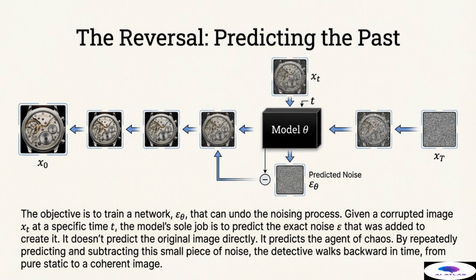Once the model predicts this noise, epsilon theta, we simply subtract it from the noisy image xt to get a slightly cleaner image xt-1. By repeatedly performing this process, predicting and subtracting this small piece of noise over hundreds or thousands of steps, the detective walks backward in time, performing a meticulous reconstruction from pure static to a coherent, detailed image. This focus on predicting noise rather than the signal itself is the fundamental breakthrough in denoising diffusion models.